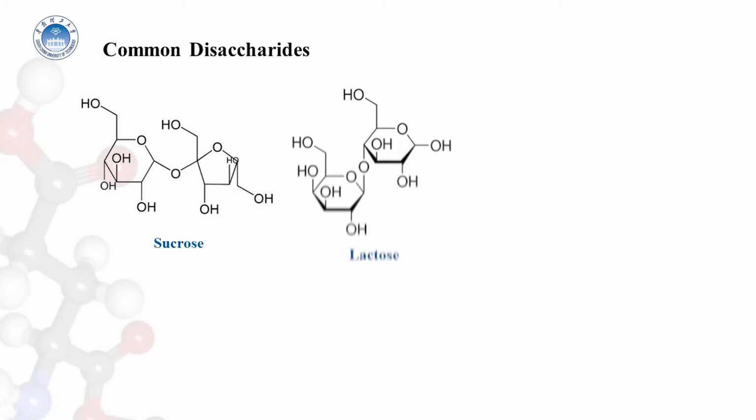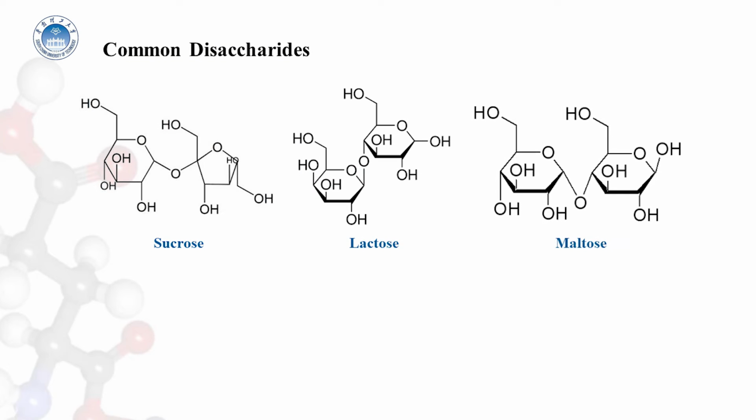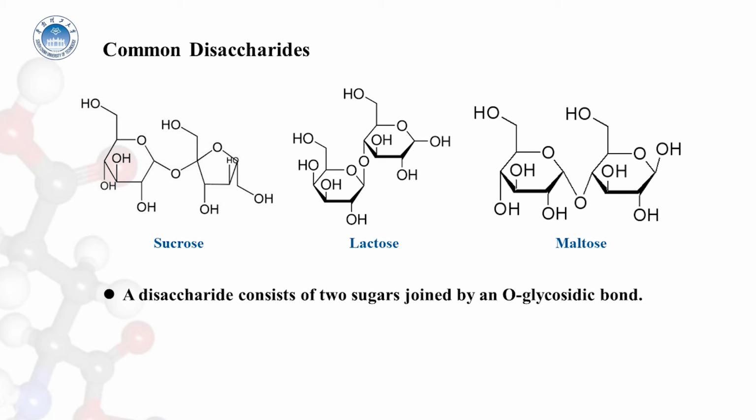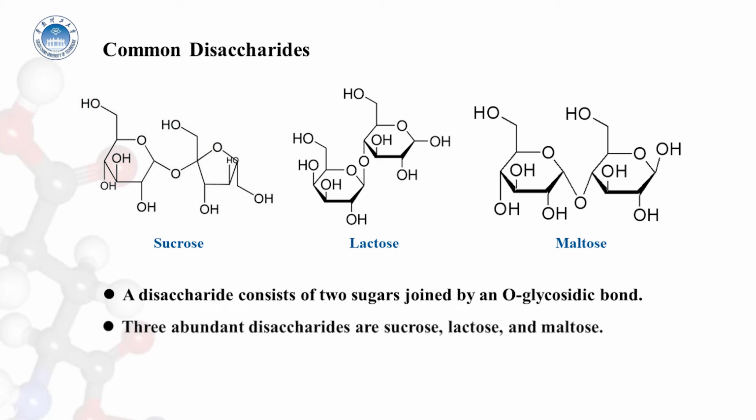Sucrose, lactose, and maltose are the common disaccharides. A disaccharide consists of two sugars joined by an O-glycosidic bond. Three abundant disaccharides that we encounter frequently, as we mentioned, are sucrose, lactose, and maltose.